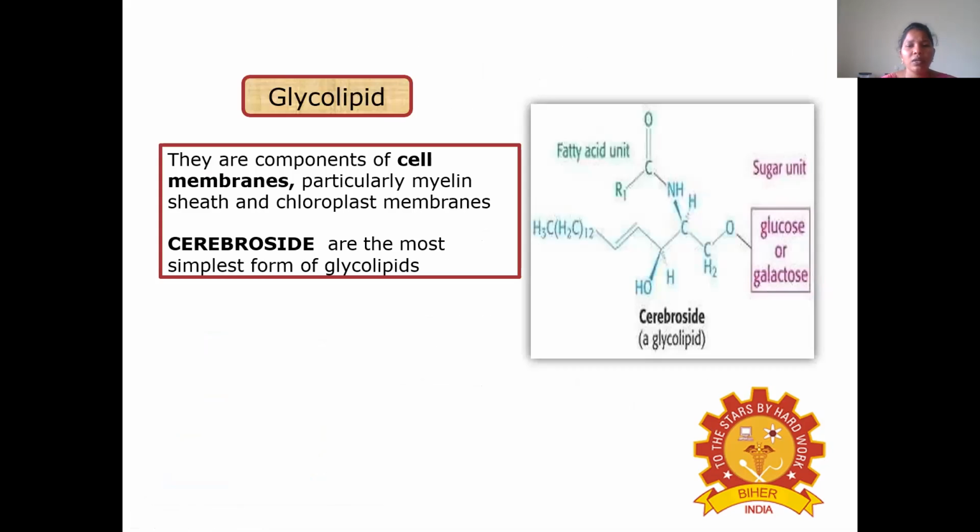And coming to the glycolipids, glycolipids are components of cell membranes, particularly the myelin sheath and chloroplast membrane. For example, cerebrosides. These are the simplest form of glycolipids. This is the structure of cerebroside. Here a glucose or galactose sugar unit will be attached to lipid. So we can say it is the cerebroside.